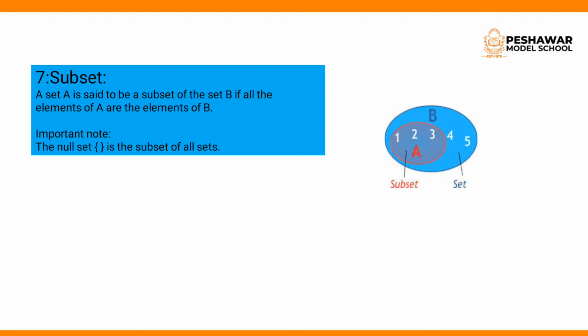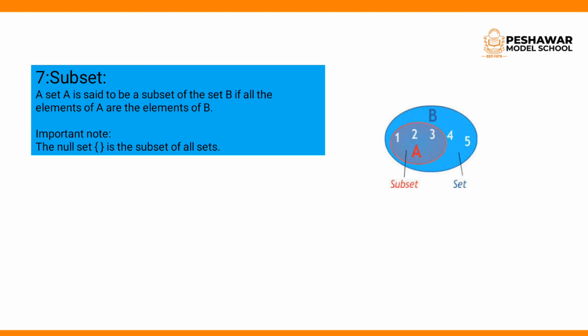Now we are going towards number 7, that is subset. Sub means small and set means set. So a set A is said to be a subset of set B if all the elements of set A are elements of set B. Set A is said to be a subset of set B if all the elements of set A are present in set B. Are you understanding what I am saying?